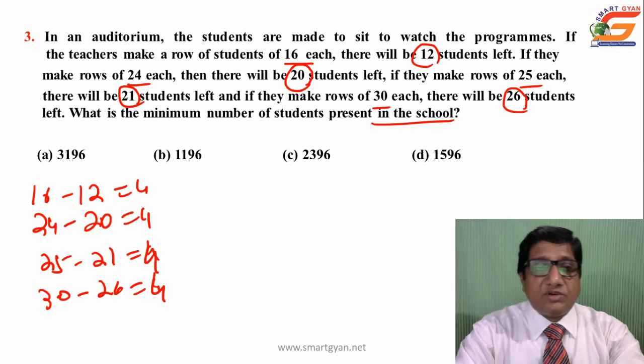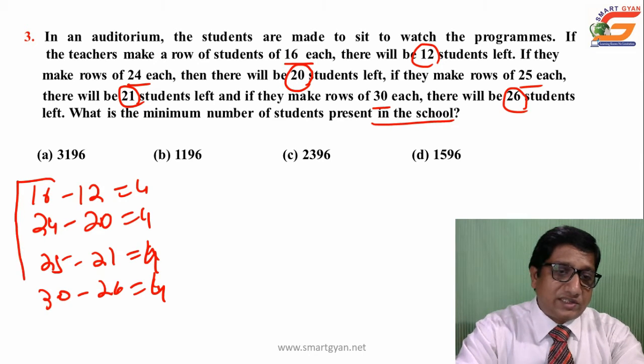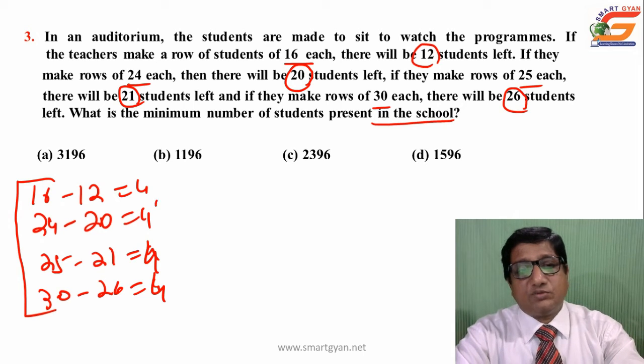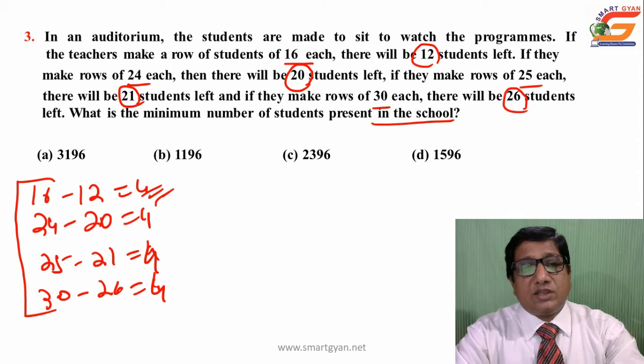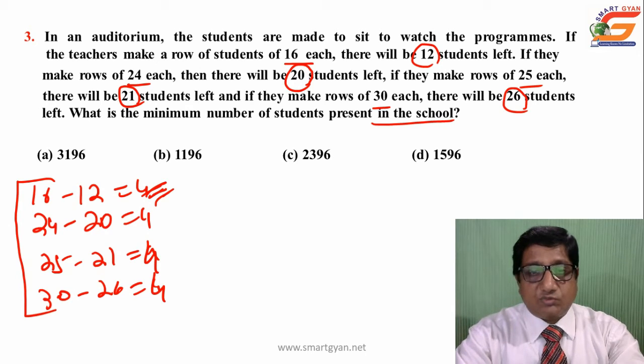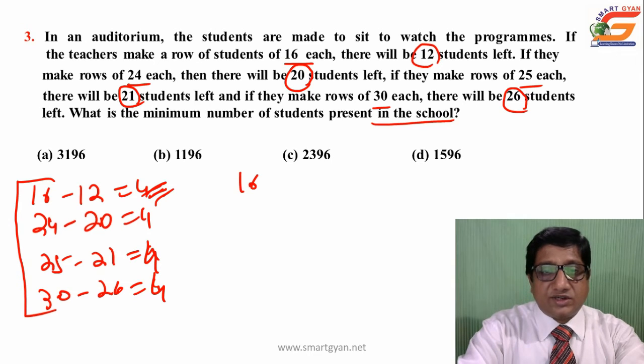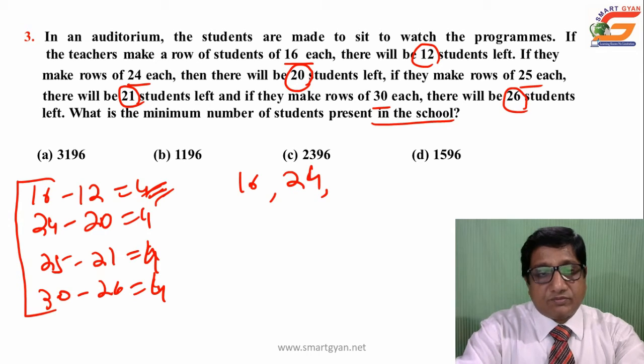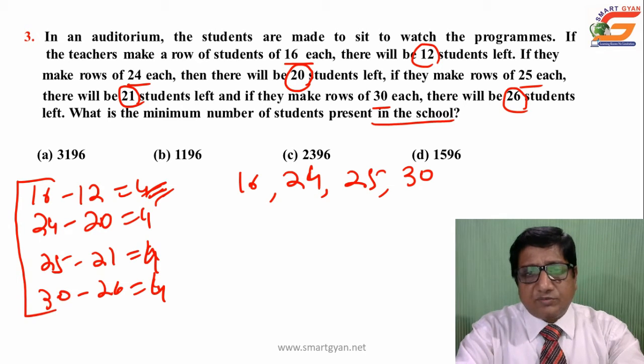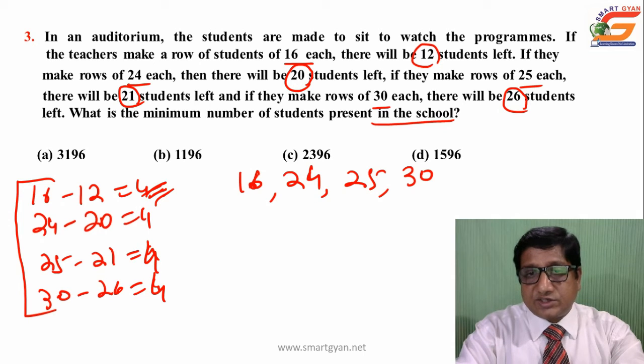The minimum number of students will be the LCM of these numbers minus 4, because the difference is common, so you have to subtract this 4. So you have to find the LCM of 16, 24, 25 and 30. The numbers are comparatively bigger and different, so if you try to find the LCM with the factorization method, it will take a lot of time. So apply a trick.